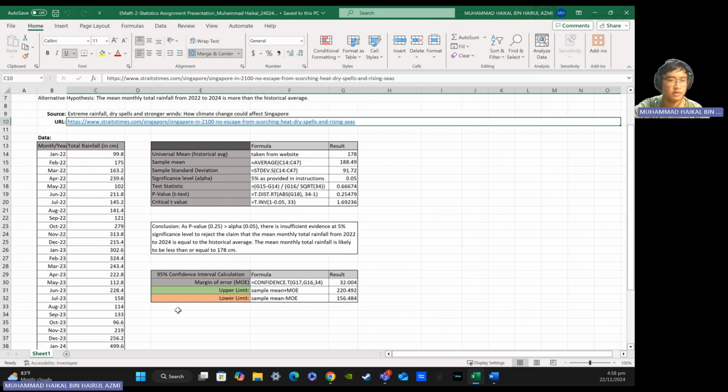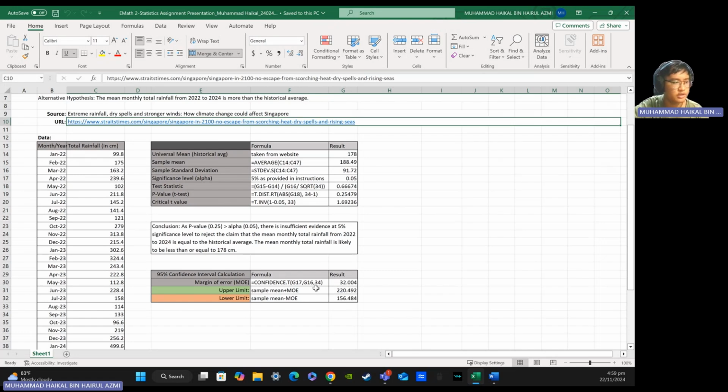Now onto the 95% confidence interval calculation. From my understanding, the higher the confidence percentage, the lower the precision of the actual mean total monthly rainfall. In this table, we have the margin of error, MOE, calculated by using the Excel formula CONFIDENCE.T(G17, which is my significance level, comma G16, which is the sample standard deviation, comma 34, which is the sample size) to get 32.004.